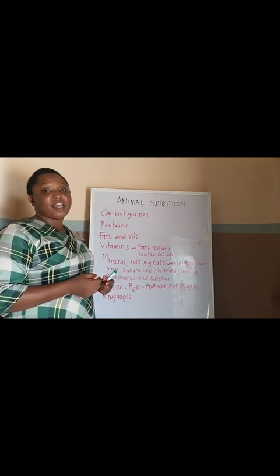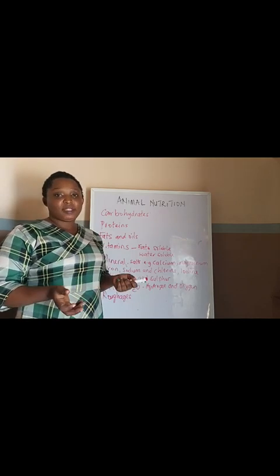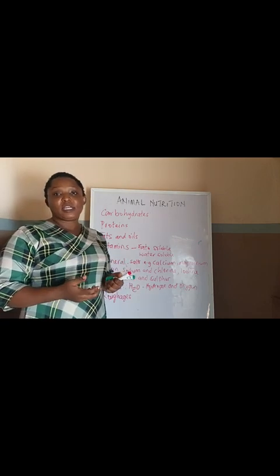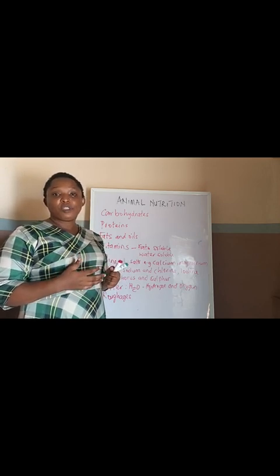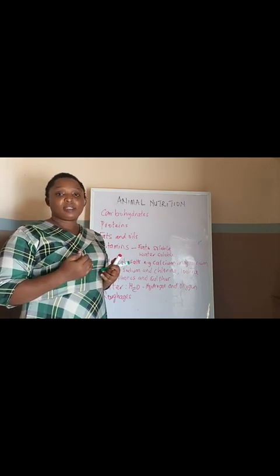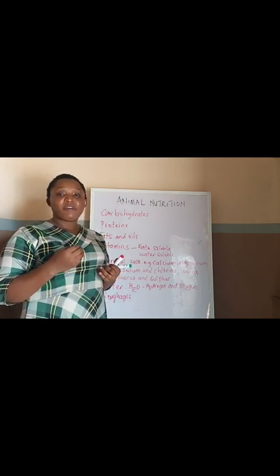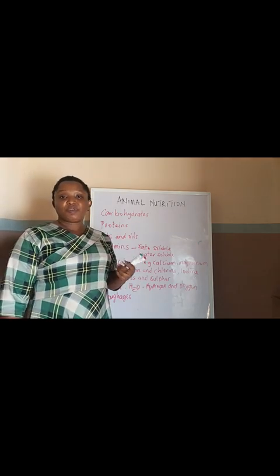So these roughages are indigestible fibers that are present in the food of animals. They are very important because they cannot be digested, so when animals are eating, they fill the animals up so that it prevents overeating. Another thing is that these roughages release glucose in very little amount. They also prevent constipation.